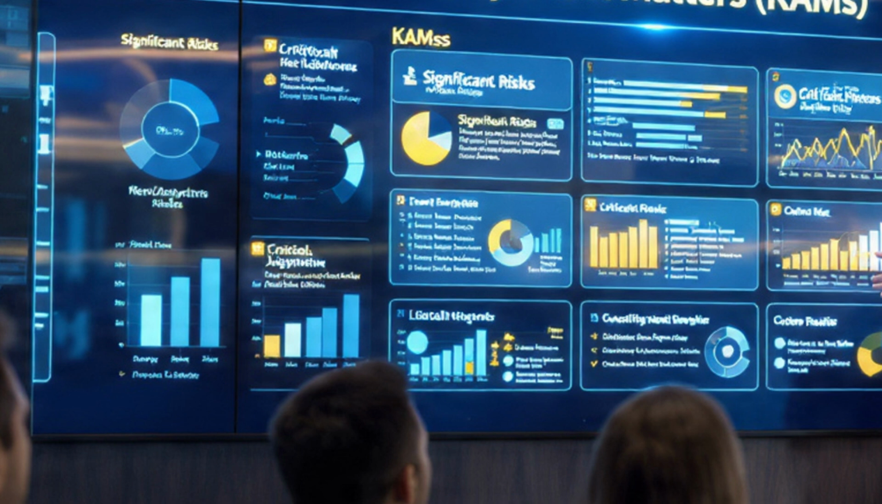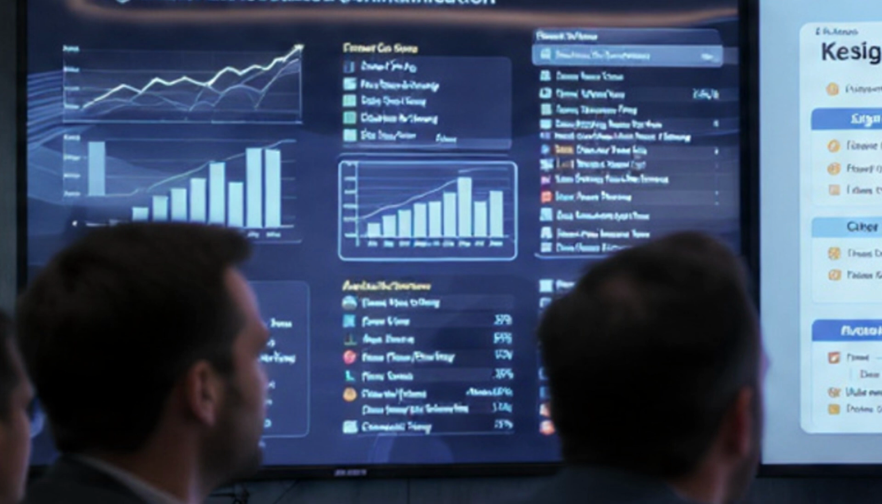ISA 701, communicating key audit matters in the independent auditor's report, requires the auditor to communicate key audit matters, those matters that in the auditor's professional judgment were of most significance in the audit of the financial statements of the current period. This is mandatory for listed entities and is intended to enhance the communicative value of the report. The issues that matter the most, communication clear, auditor boast.